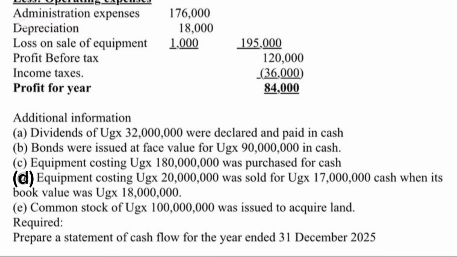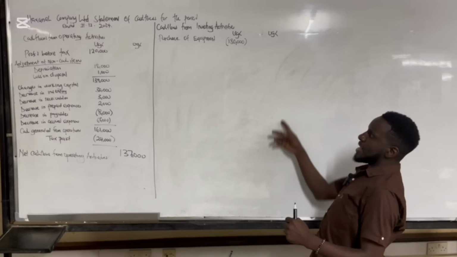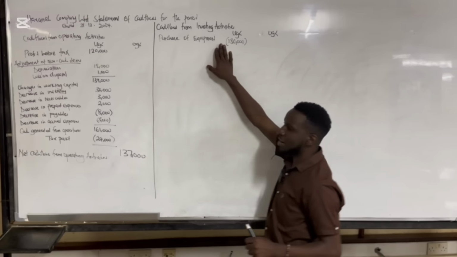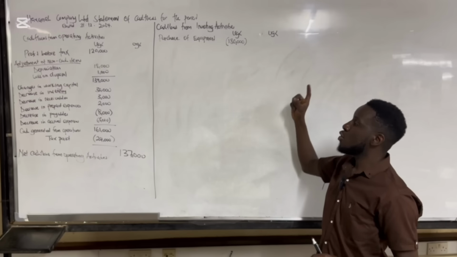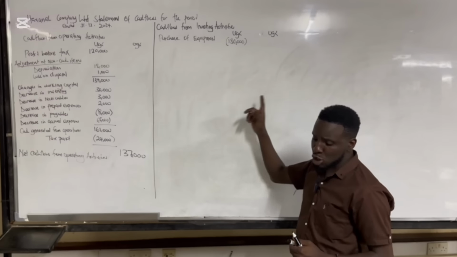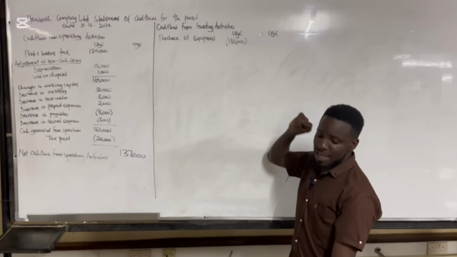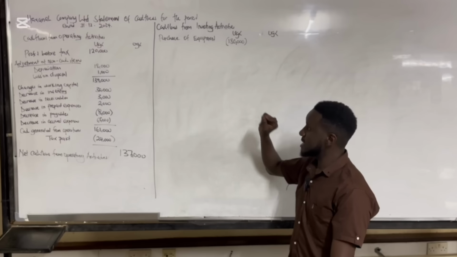Then, still in part D, they're telling us that equipment costing 20,000 was sold for 17,000 when its book value was 18,000. They are trying to tell us that yes, we had the purchase of equipment of 180,000, but that was not enough. We also sold an equipment, and once we sold it, we got 17,000. Here you don't need the depreciation.